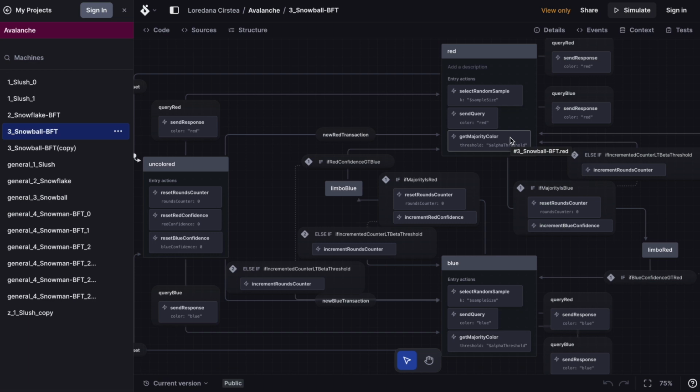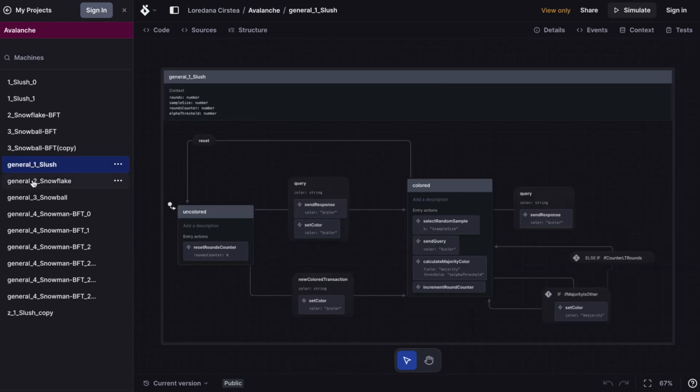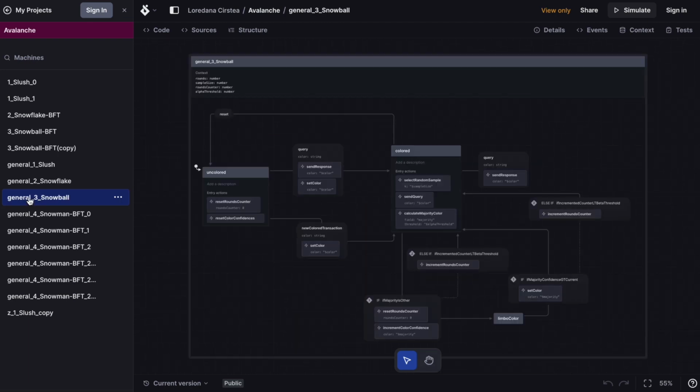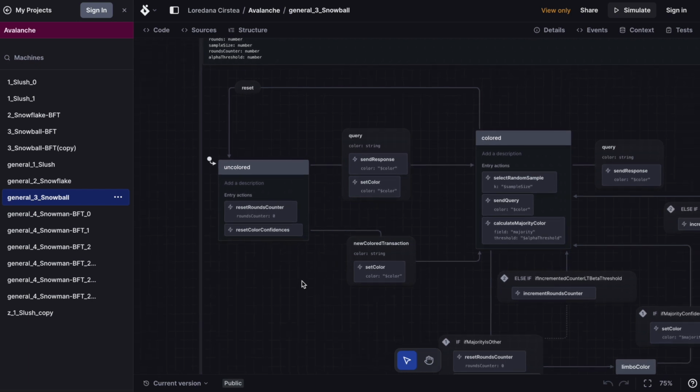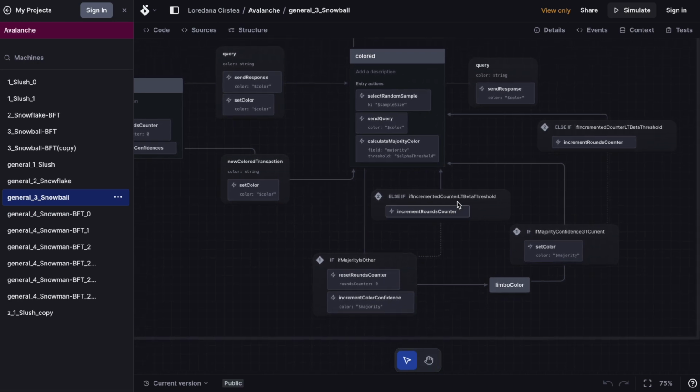Now, I also have some generalized versions of these protocols, and this is for any color, but the complexity of the generalization is not tackled in the diagram itself, but it is tackled in the underlying implementation of the functions and the data structures, so our colors will be indexed in a mapping and they are referenced by a variable named color instead of the actual color.